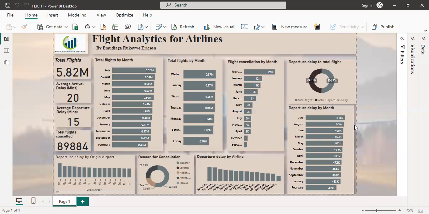From this analysis, we derive the insight that most of the flights in all of the airports in US air travel are delayed about 90% of the time, and the expected departure delay time is 15 minutes.